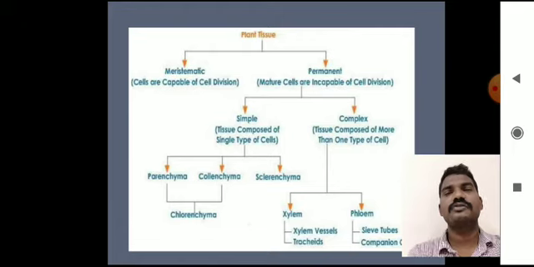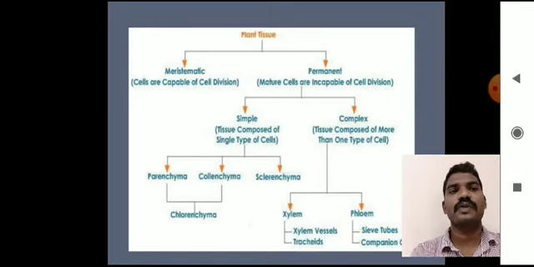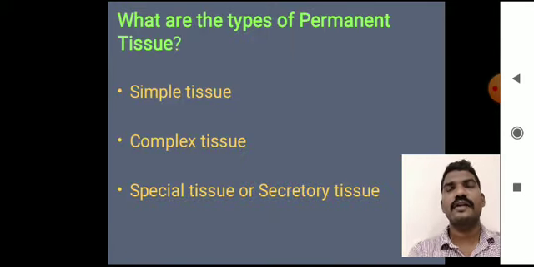The simple tissues are homogeneous tissues because they are composed of a single type of cells. Similarly, the complex tissue is divided into two categories, one is xylem and another one is phloem. In the complex tissue, the tissue is composed of more than one type of cell, so it is called a complex tissue. The simple tissue is further divided into three categories. One is parenchyma, second one is collenchyma, and the third one is sclerenchyma. The complex tissue is divided into two categories, xylem and phloem. We know well these are the conducting tissues of a plant.